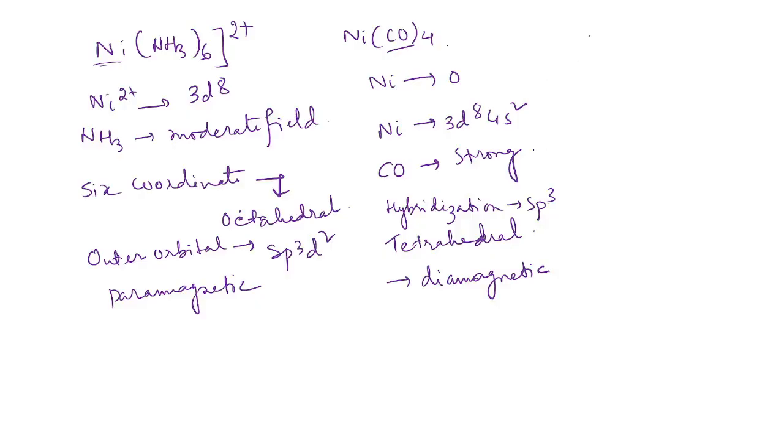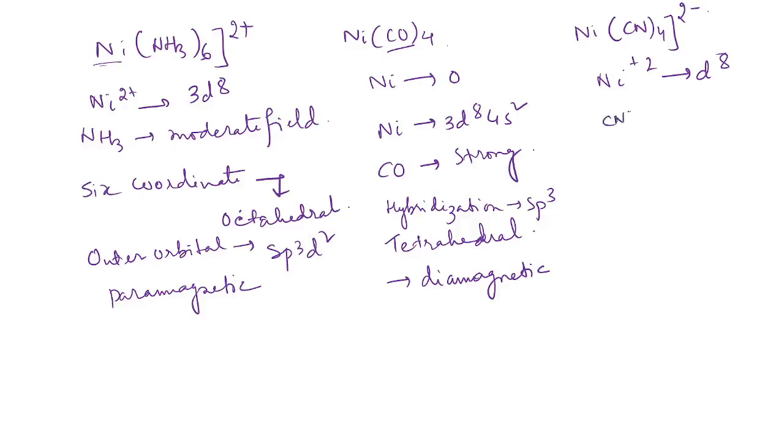Next, Ni(CN)4 2 minus. Ni will be +2. Plus 2 means it will have 3d8, right?